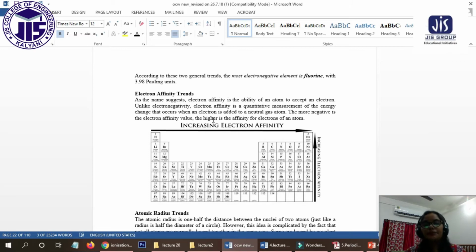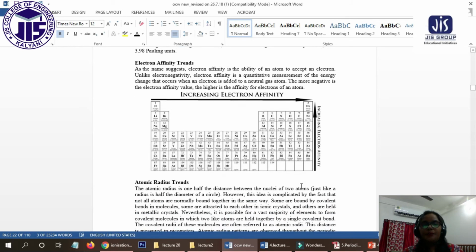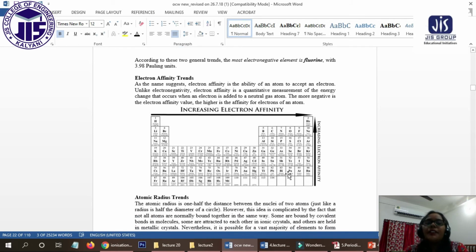Electron affinity means if we want to add one extra electron to the outer orbital of any element, the minimum energy released, that energy is called electron affinity.